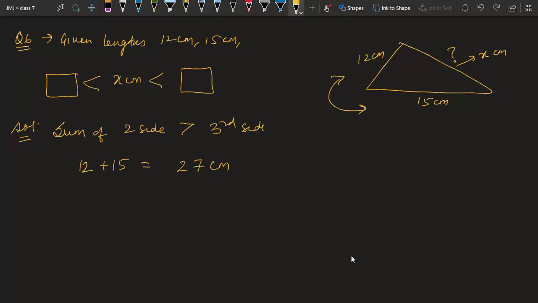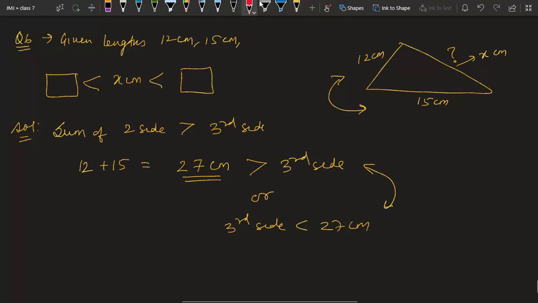So we can say 27 centimeter should be more than the third side, or you can say the third side should be less than 27 centimeter because they are the same thing. Yes. So we can say here in the first block we will have 27.